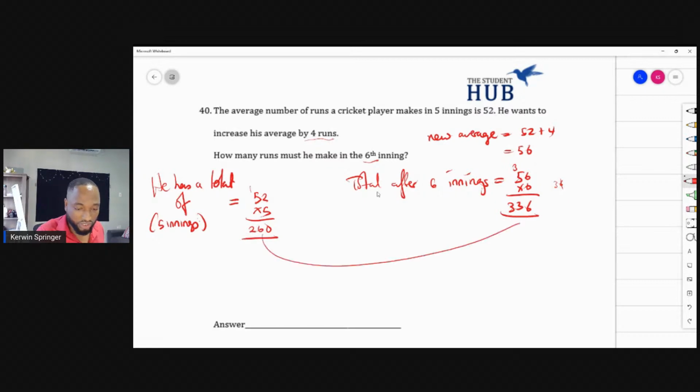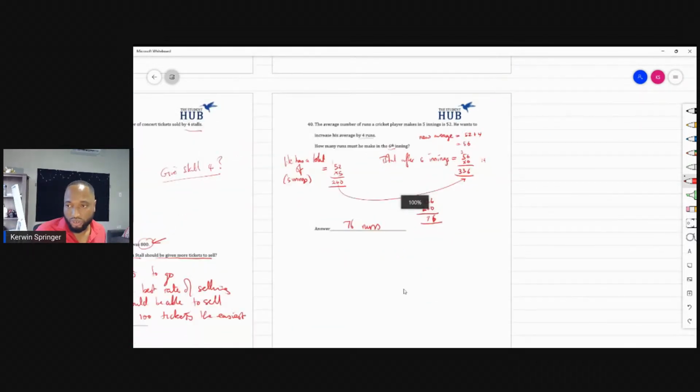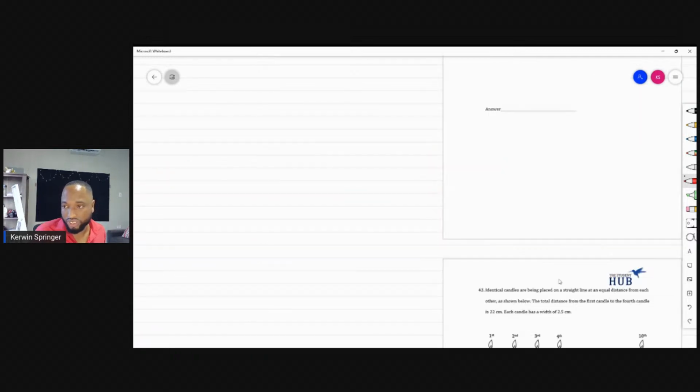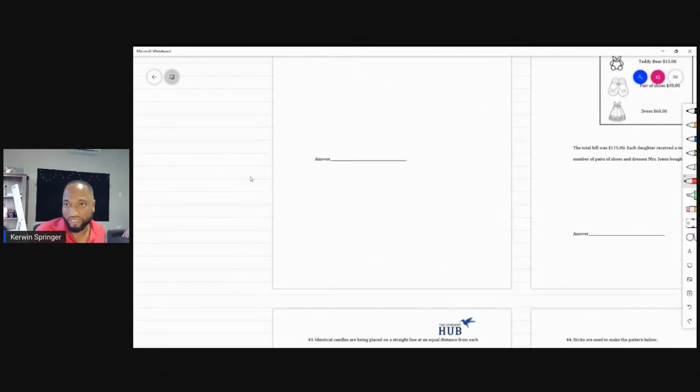So how much does he need to make to reach the 336 to get his average to go up? So subtracting 336 minus 260, sorry. 76 runs is correct. And I saw you all putting that in the chat feverishly just now. So that's good. You all have that average thing. Well done.